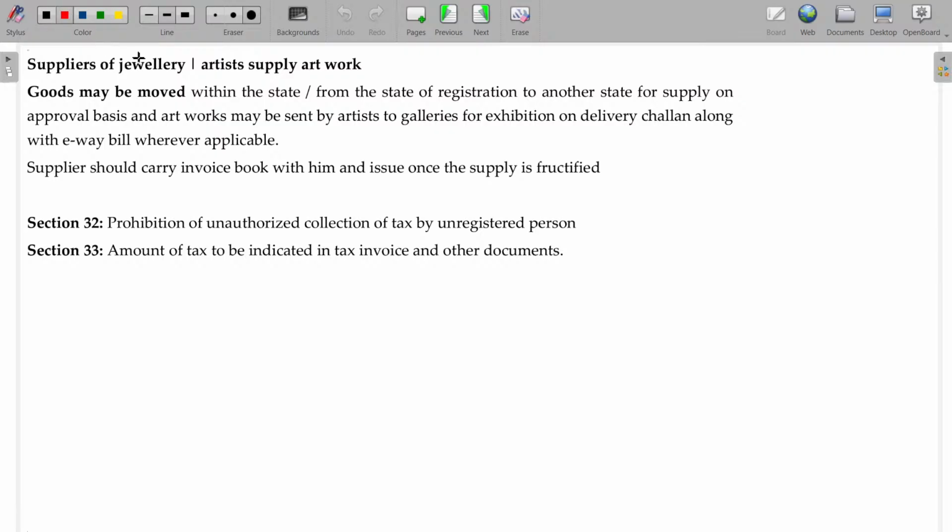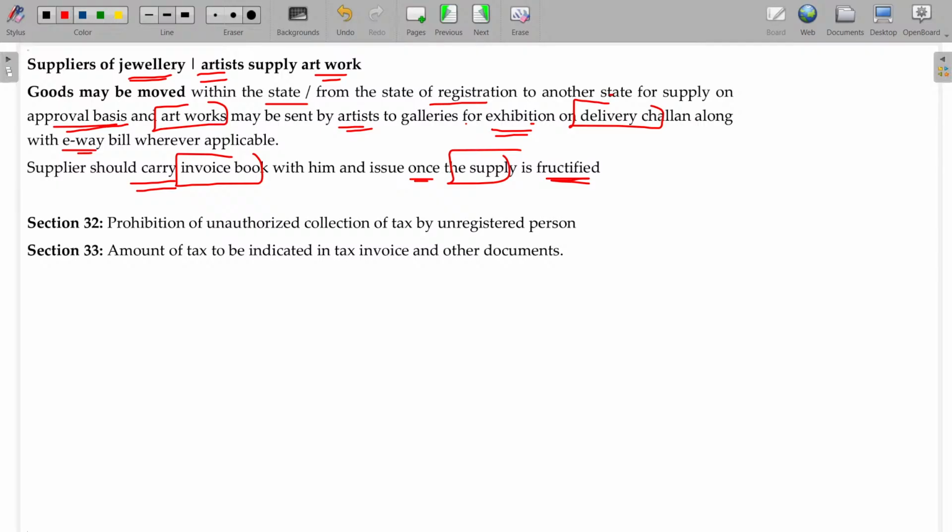Now, suppliers of jewelry, artists supplying artwork. Already explained, now for the exhibition. Goods may be moved within the state or from the state of registration to another state for supply on approval basis. Artwork may be sent by artists to galleries for exhibition on delivery challan along with the e-way bill. Supplier should carry the invoice book with him and issue once supply is fructified. Once the supply is confirmed, only then is the tax invoice issued.